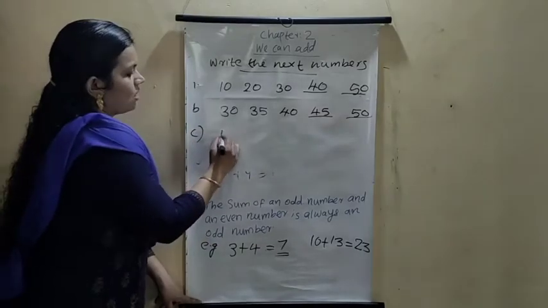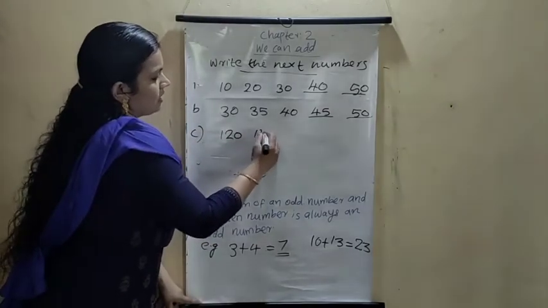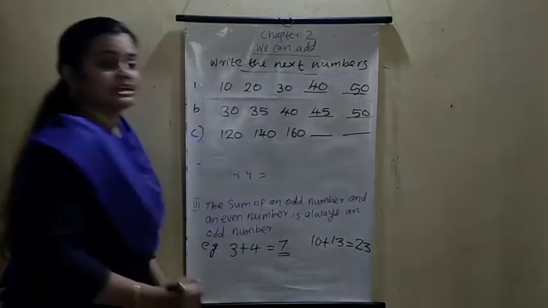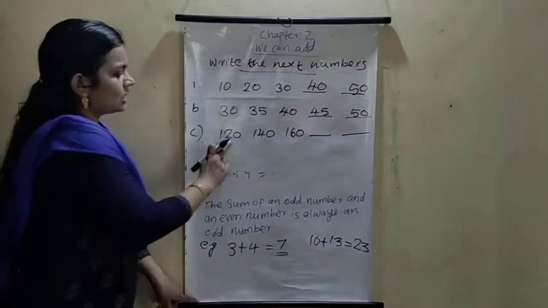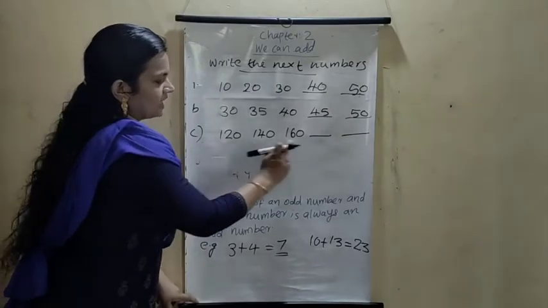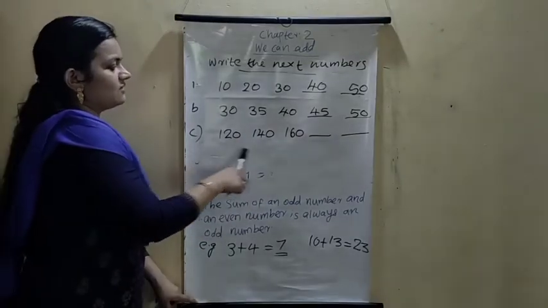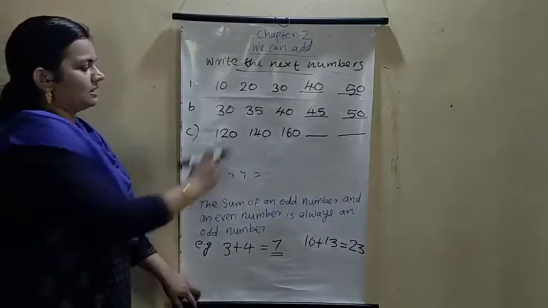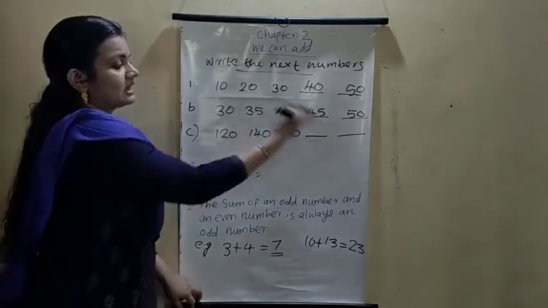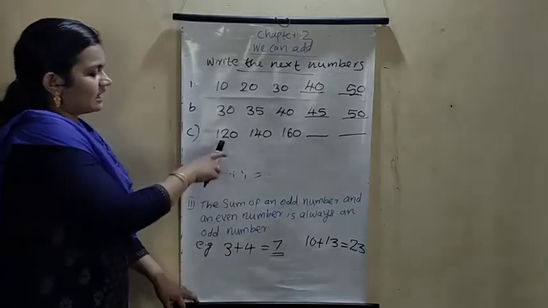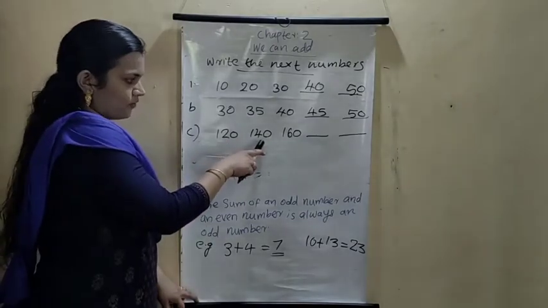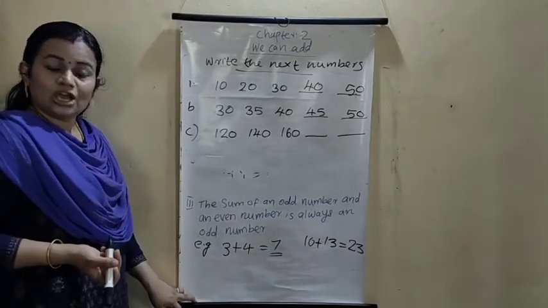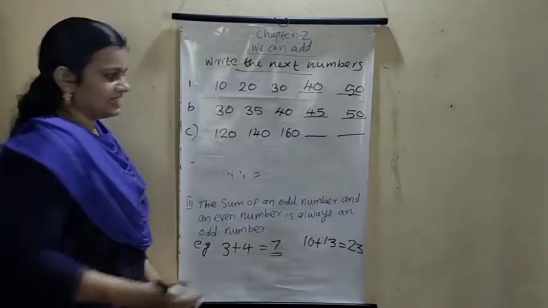The next question. 120, 140, 160. What about the next two numbers? You are seeing 20, 40, 60. What is the difference of these two numbers? 20. Okay, one number is missing here. Then write the next ones. 120, 140, 160. Next is 170? No, 180.